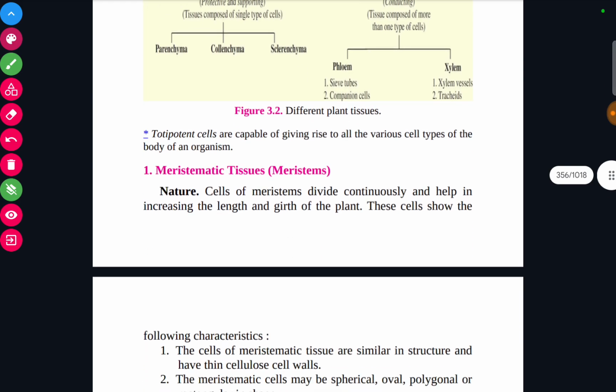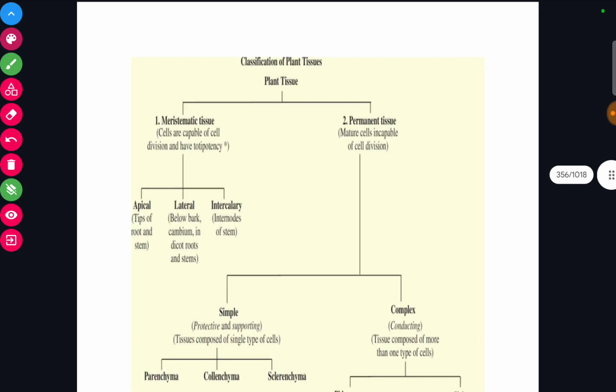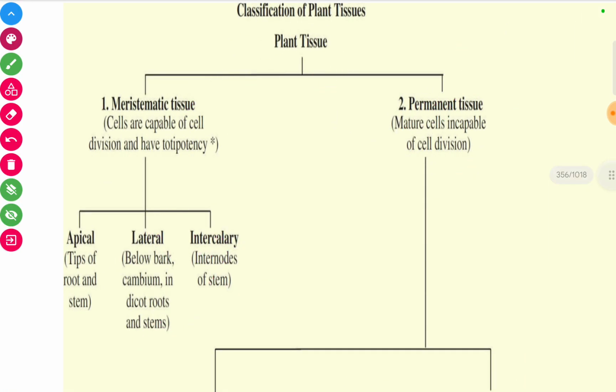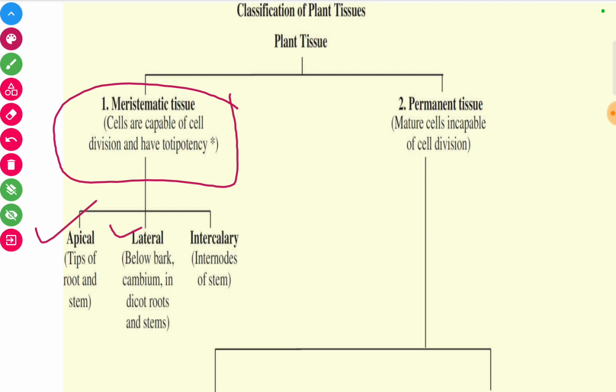Okay, so what is the meristematic tissue? The first thing that comes to the plant tissue is the meristematic tissue. This meristematic tissue has the capability of actively dividing. They are made up of actively dividing cells. Their only function is to produce more cells, leading to the growth of the plant body. And this meristematic tissue is further divided into apical meristem, lateral meristem, and intercalary meristem.